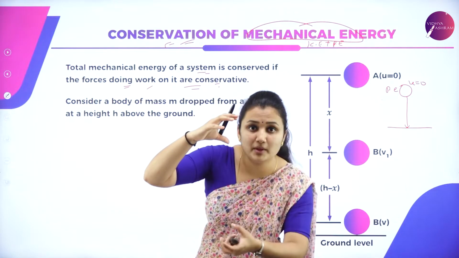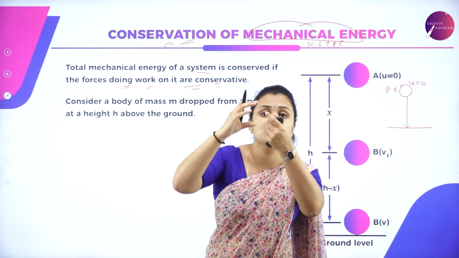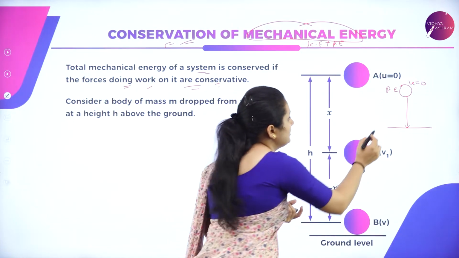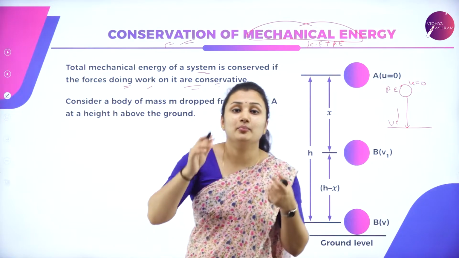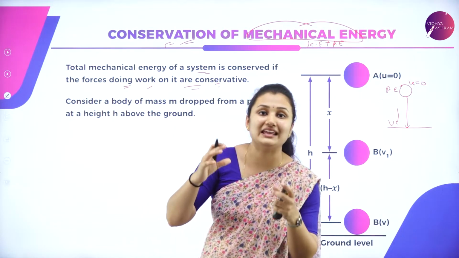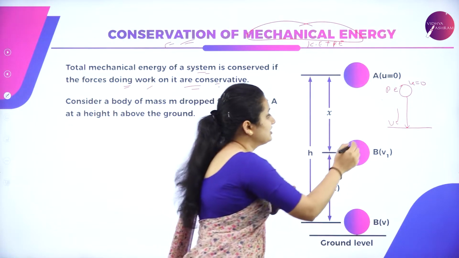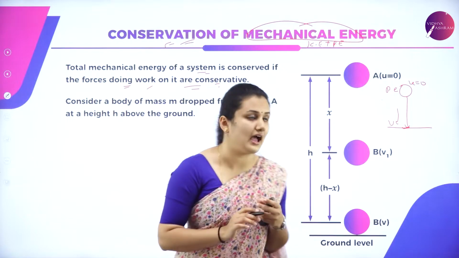When I drop the ball down, when I leave the ball from my hand, what happens? The ball starts to move with some velocity v. So the ball is in motion. That means kinetic energy is gained. The ball gains kinetic energy and reaches the ground, where it has the influence of gravity.